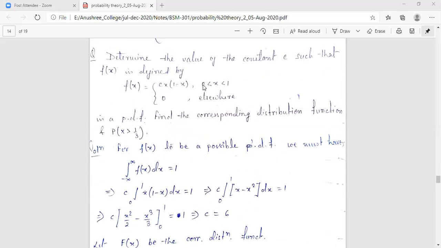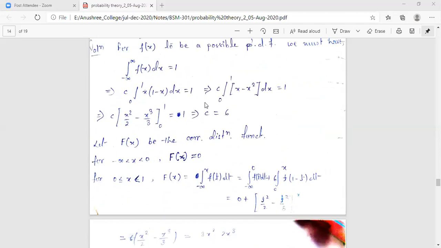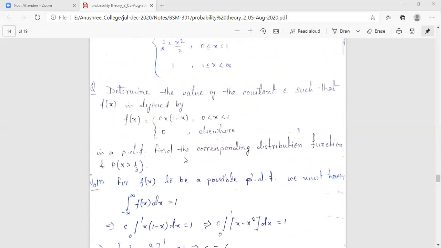You have the segregation 0 to 1, so initially I go up to 0 from minus infinity, strictly less than 0. In this range, small f(x) will be equal to 0.